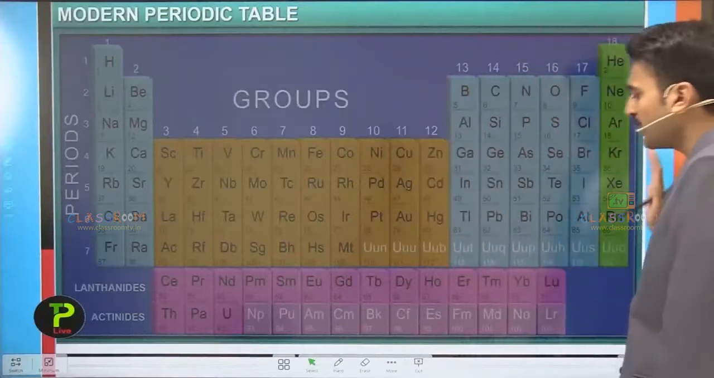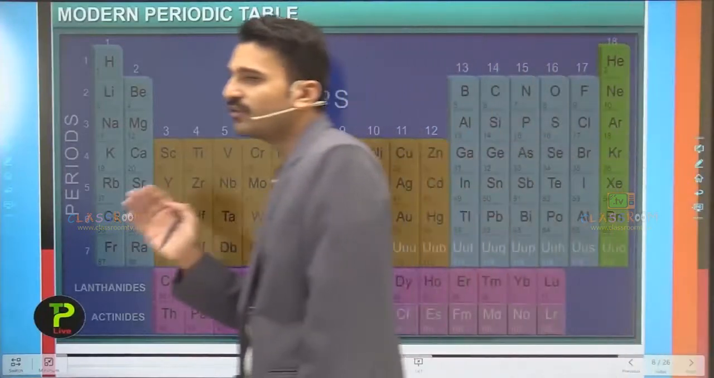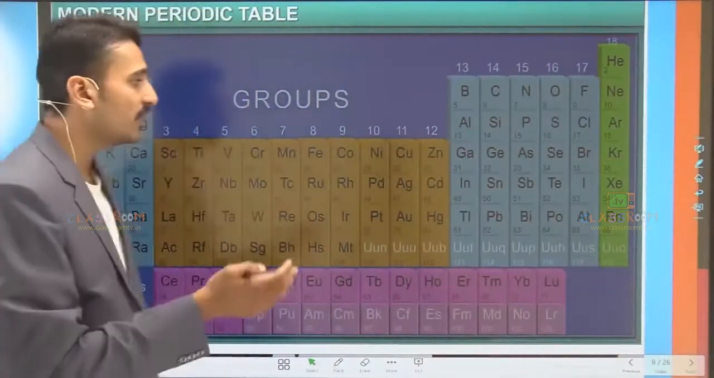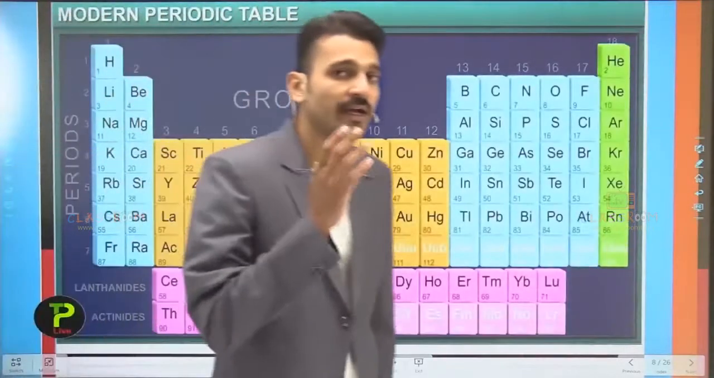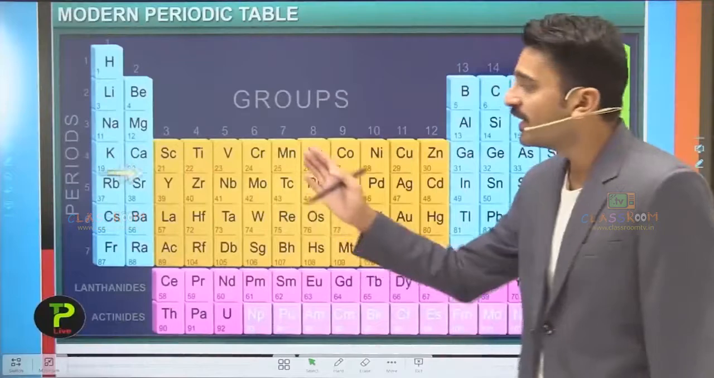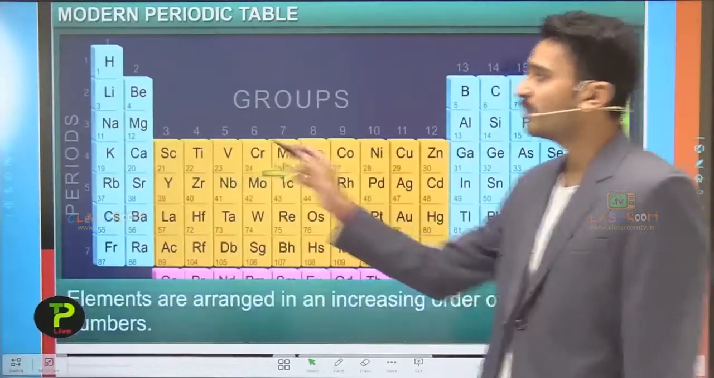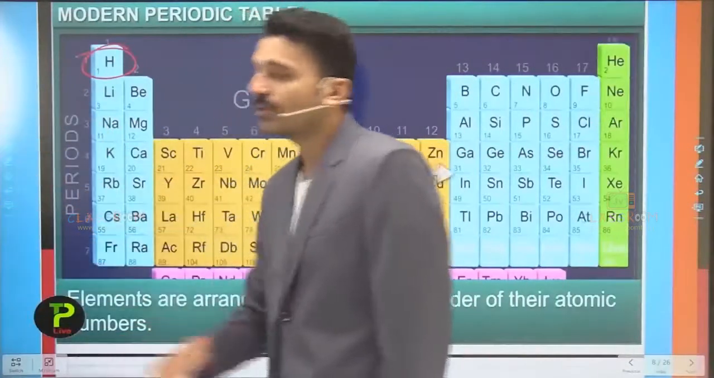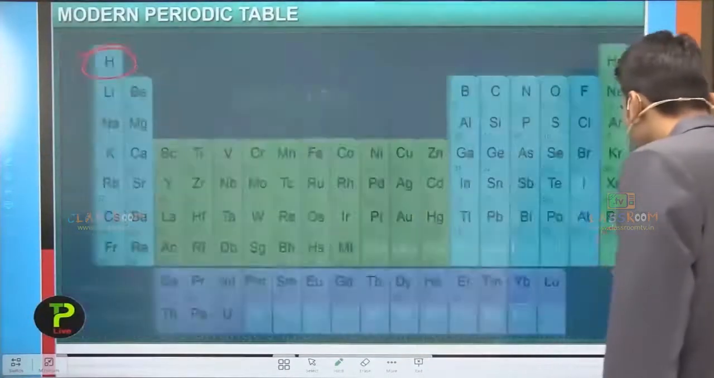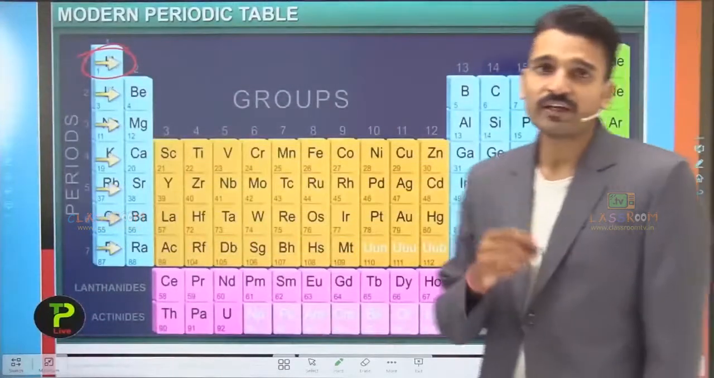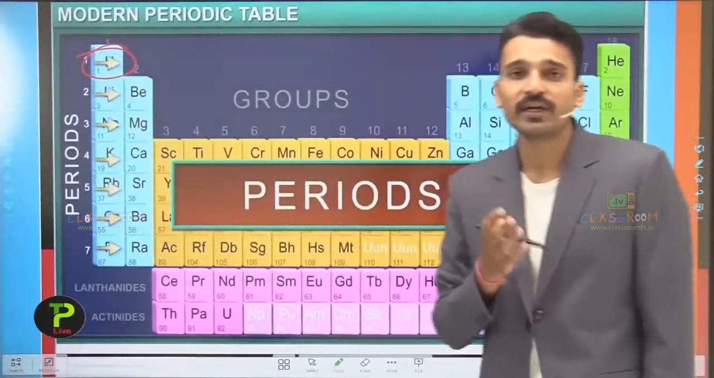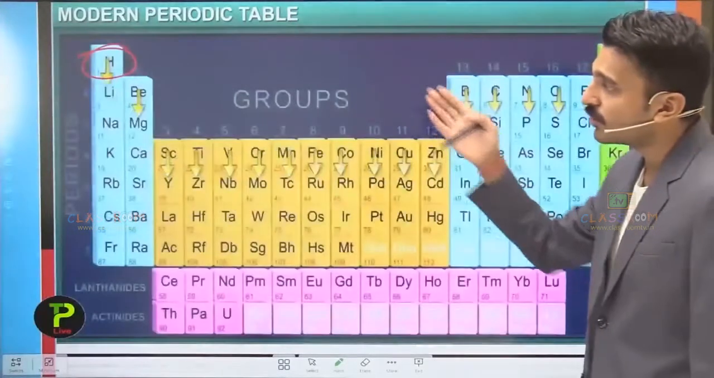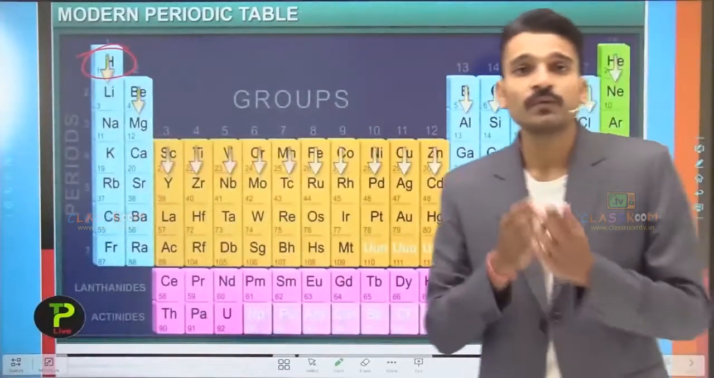Here you see a full periodic table in which the groups and periods are given. Here you see a modern periodic table in which the elements are arranged in increasing atomic numbers, starting from hydrogen, which has atomic number 1, and ending at the 118th element, oganesson. Here the horizontal rows represent the periods, while the vertical columns represent the groups.